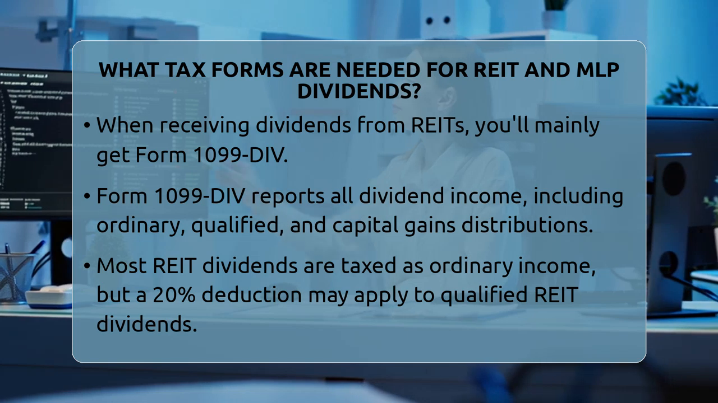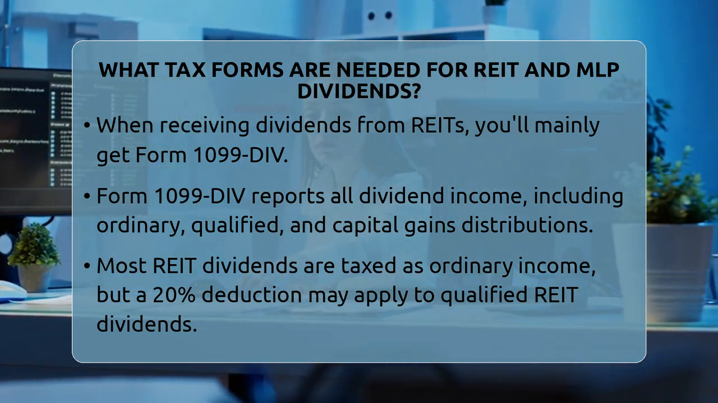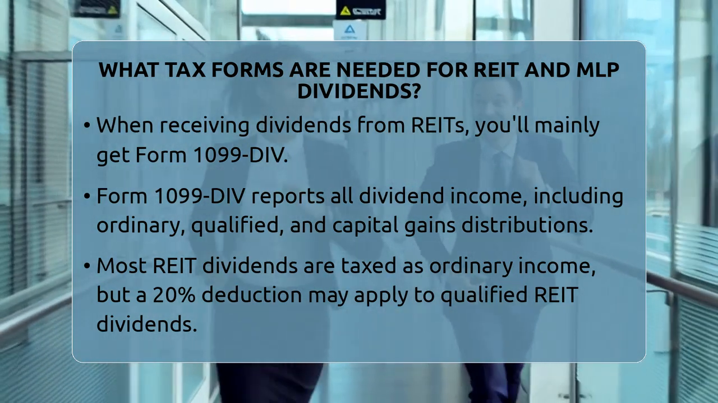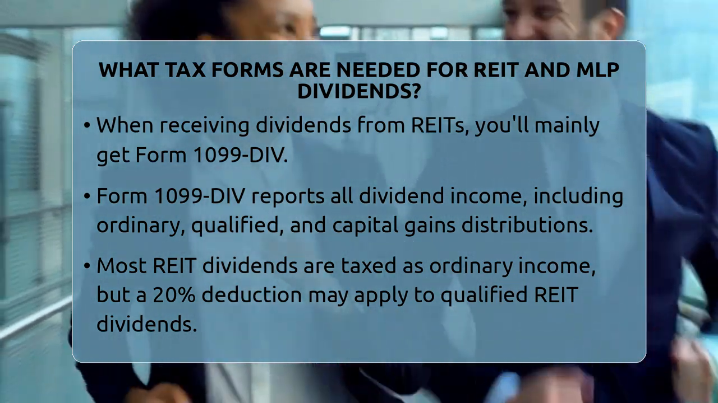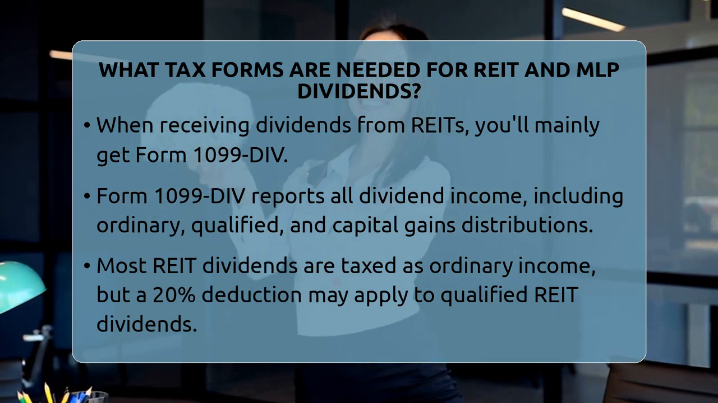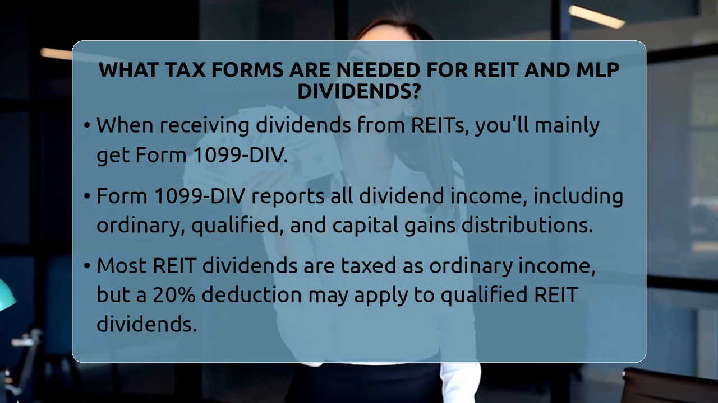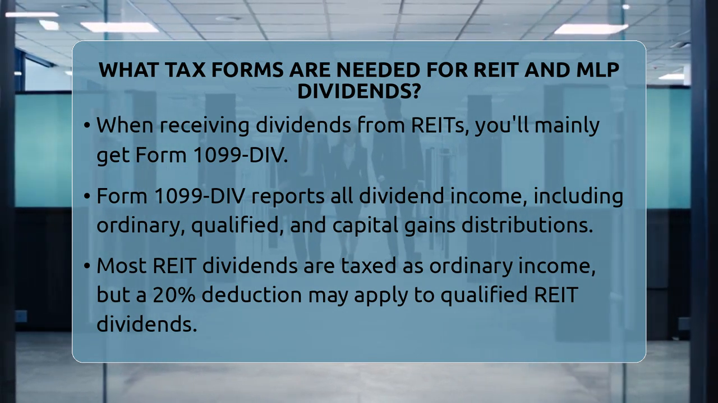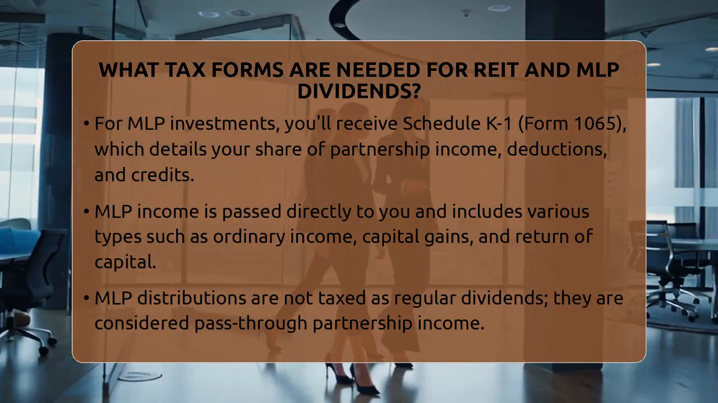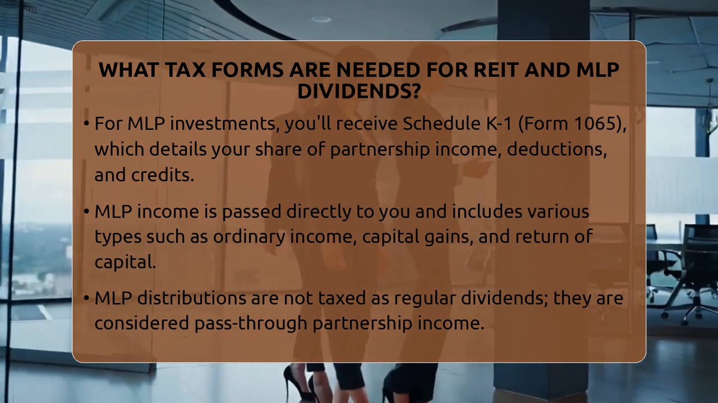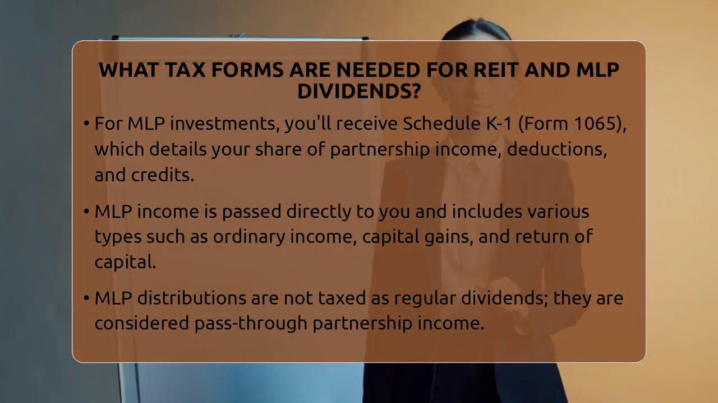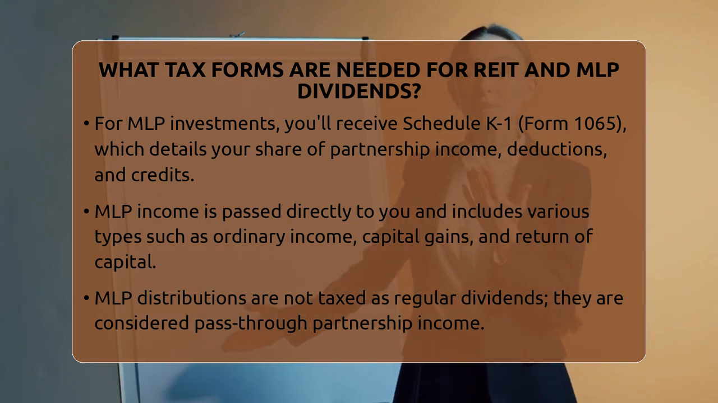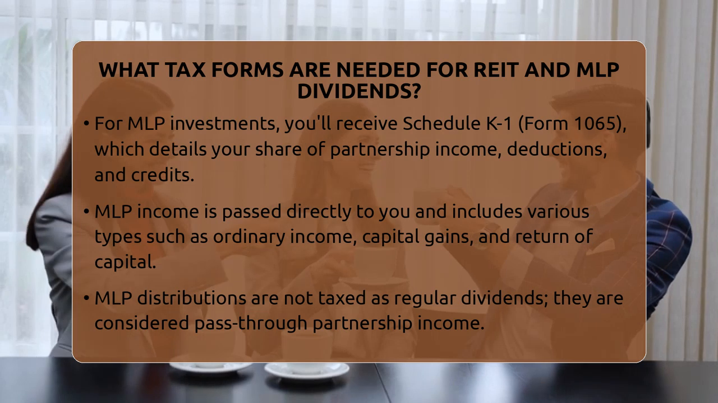When you get dividends from real estate investment trusts, or REITs, the main form you'll see is the Form 1099-DIV. This form reports all your dividend income, including ordinary dividends, qualified dividends, and any capital gains distributions. Since most REIT dividends are not qualified dividends, they are taxed as ordinary income, but there is a catch. Under current tax law, you might be eligible for a 20% deduction on qualified REIT dividends, which can lower your